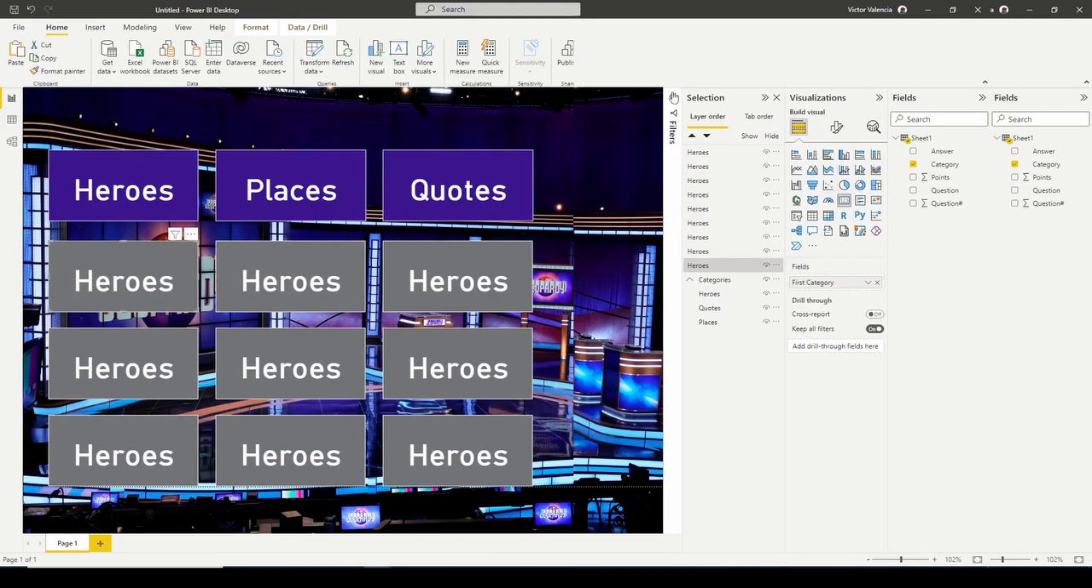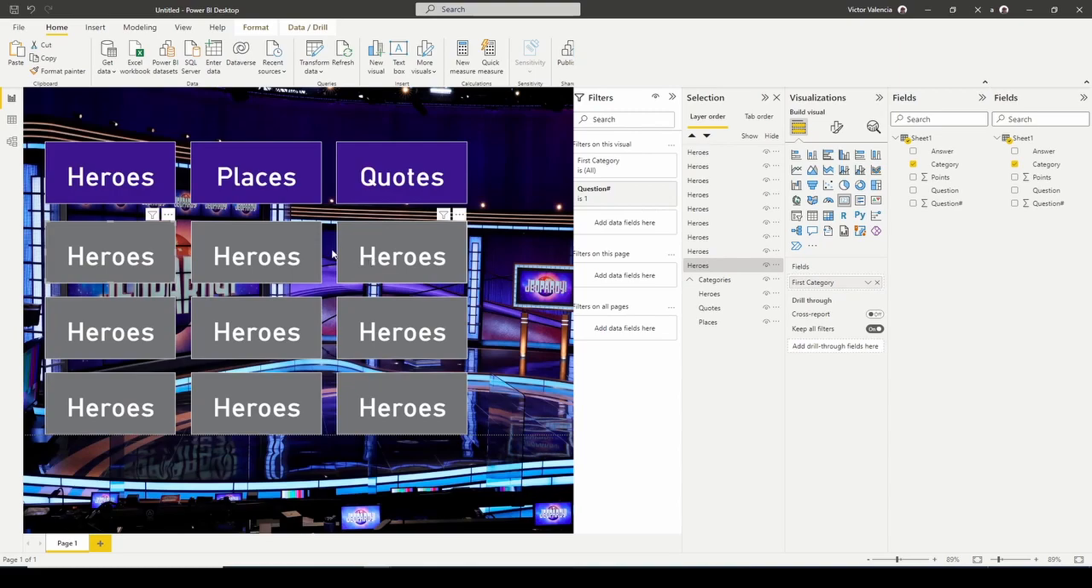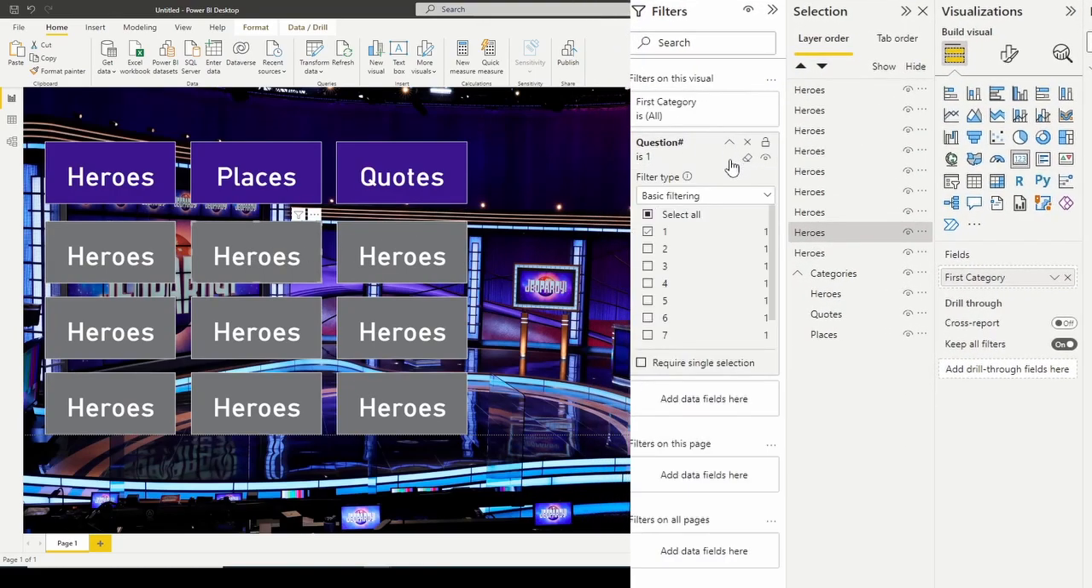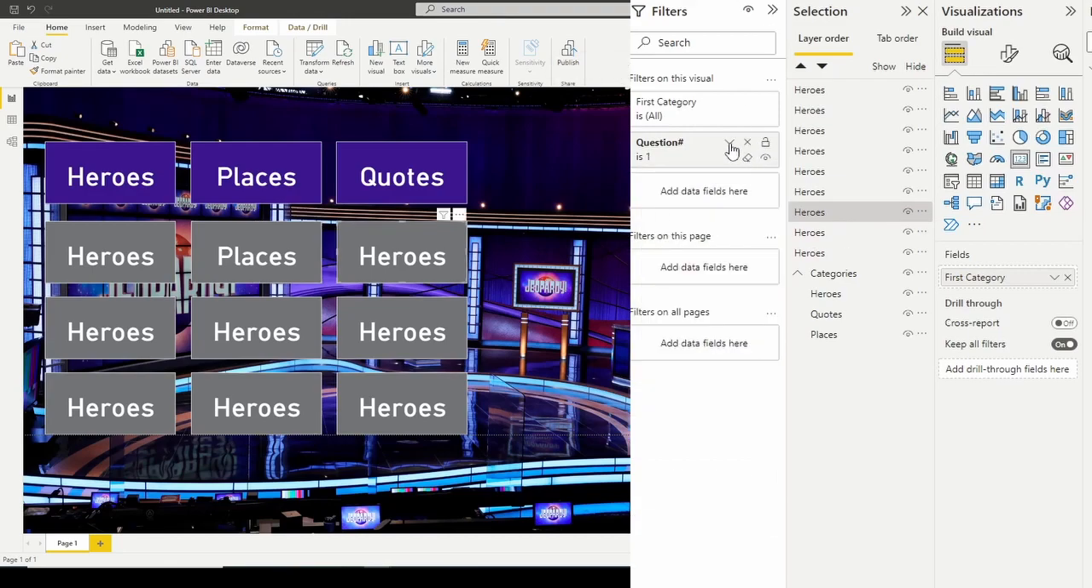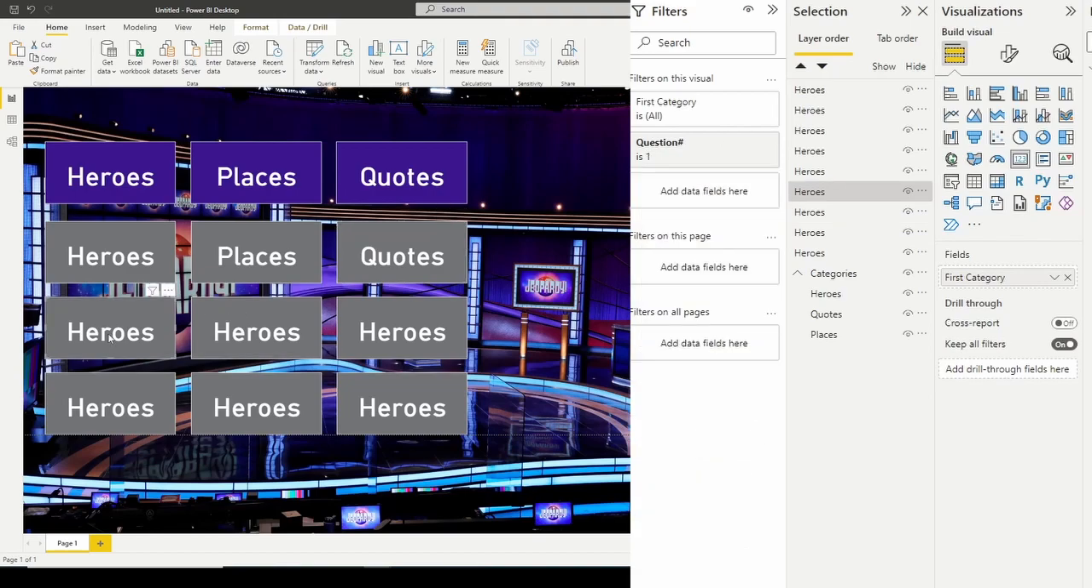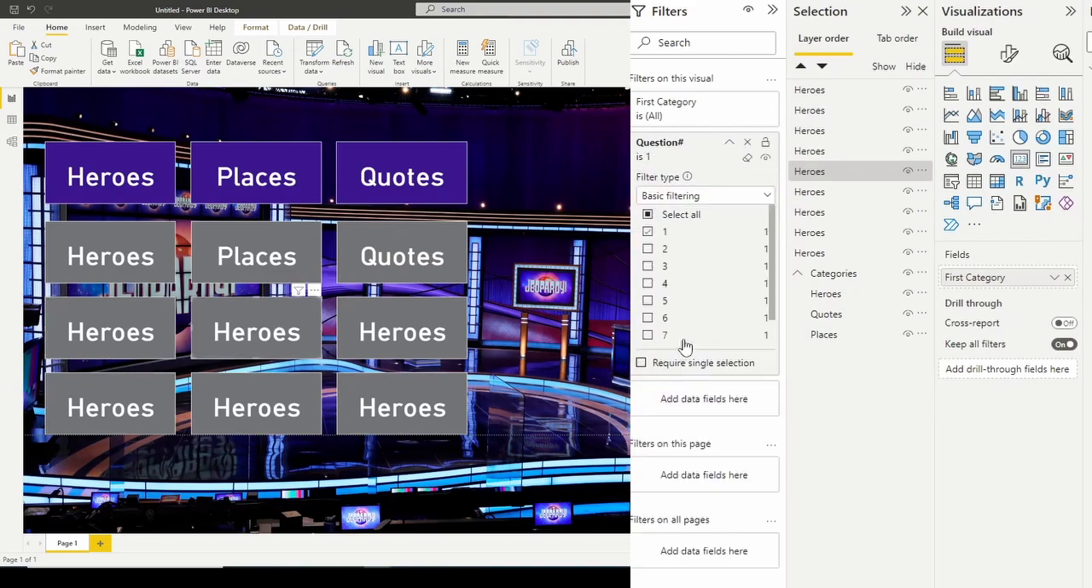Okay, so now what we're going to do is go back here to our filters and make sure that each of the questions are now filtered to the correct question number. So question 2 is going to be this one. If you click on this, it's going to be question 3. If we click here, this is going to be question 4. This one, question 5, and so on.